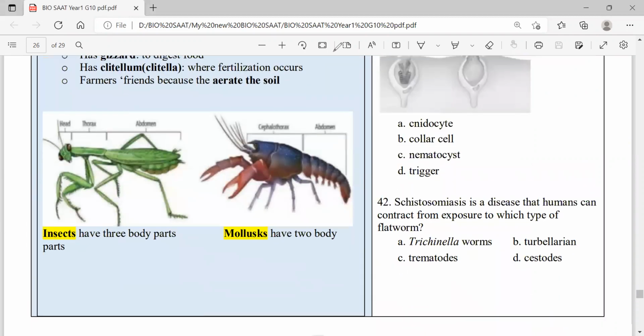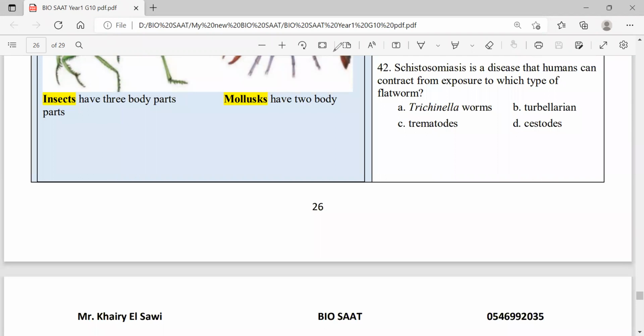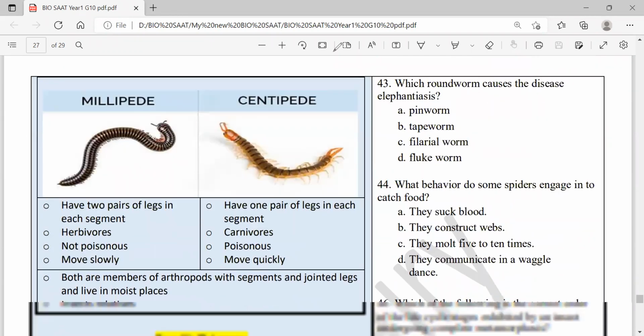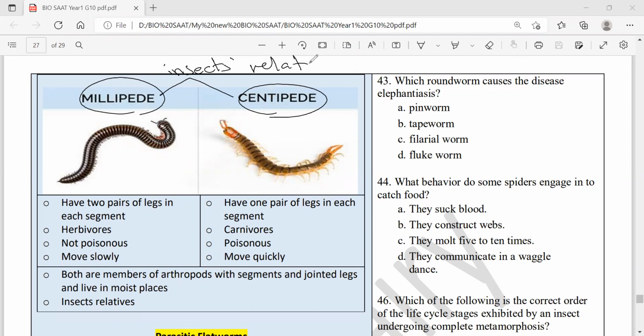Yes, these are a couple of figures shown above. We've talked about them already. Here, the last thing is two of the insects' relatives, millipedes and centipedes. These are not insects, they're insect relatives. What? Aren't they worms? No, they're not worms, simply because they have jointed legs. No worms have jointed legs.